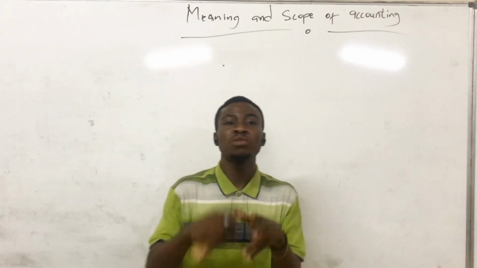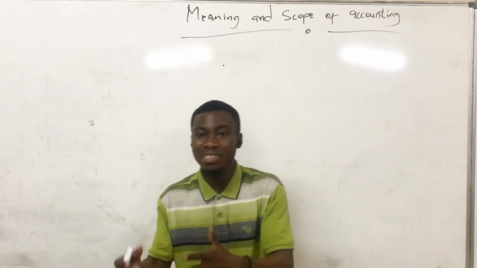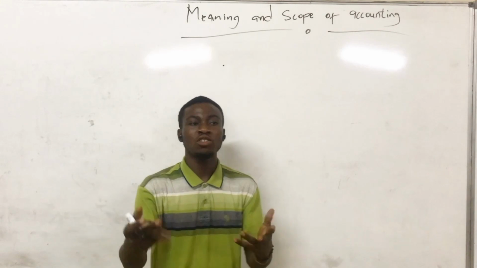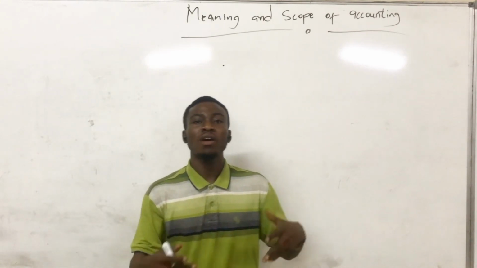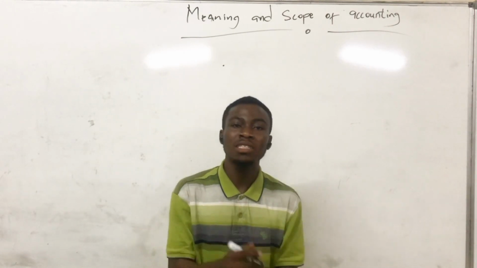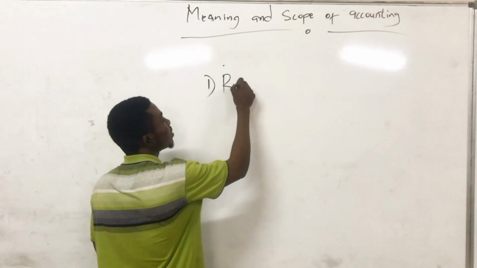It must be relevant. Before accounting information will be of quality or good, it needs to be relevant. It should be relevant to the people who are about to use the information, so that they can know how they are going to make decisions. So first, accounting information must be relevant.